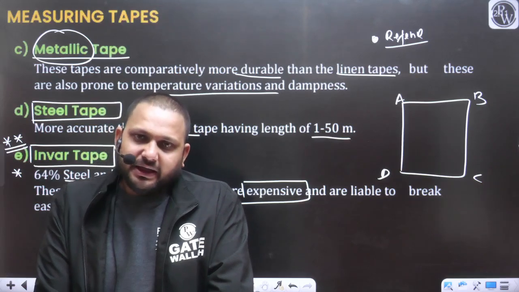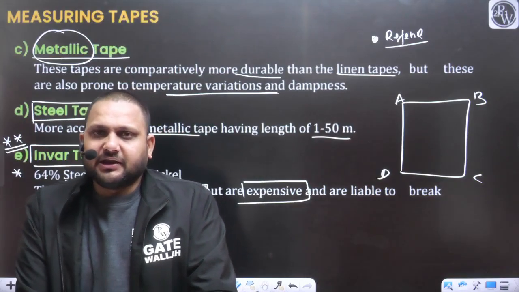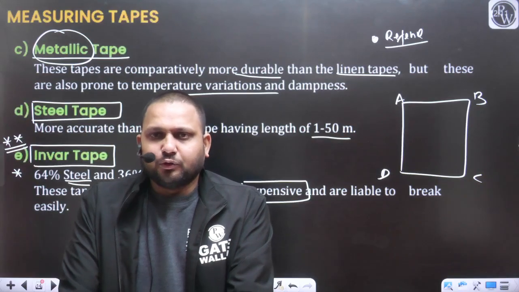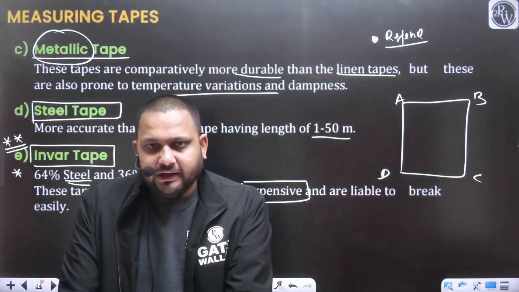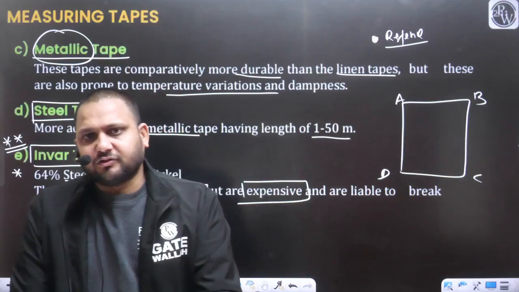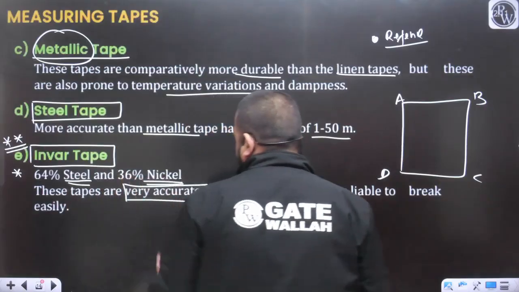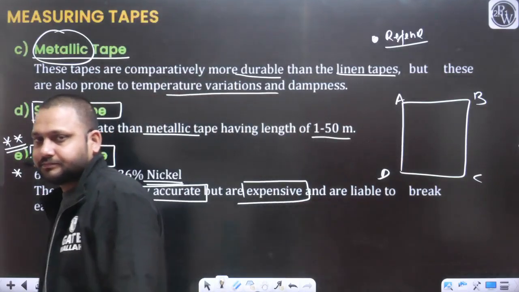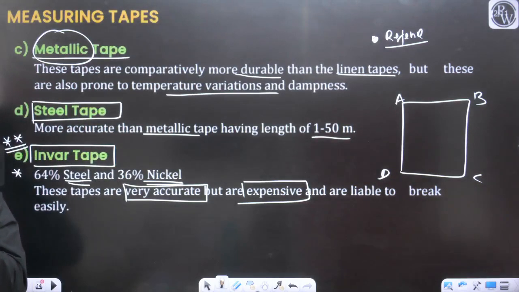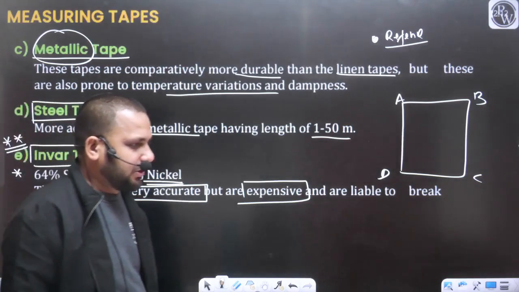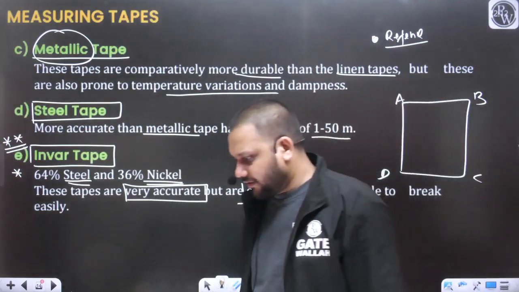So whenever accurate linear measurement is required, we will always use the invar tape. An invar tape is made up of an alloy of steel and nickel. In this alloy, steel will be 64% and nickel will be 36%. I hope the discussion till now is clear to everyone.